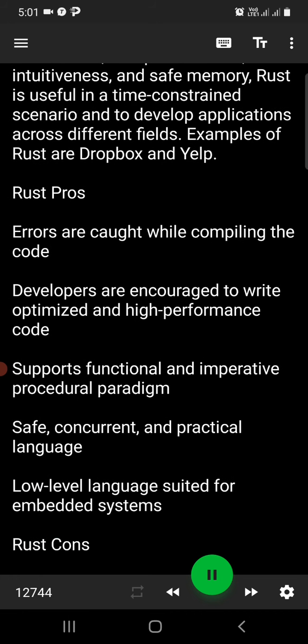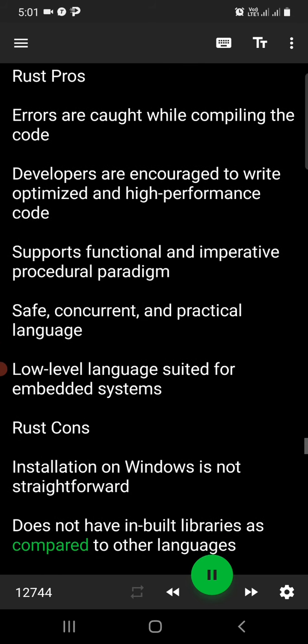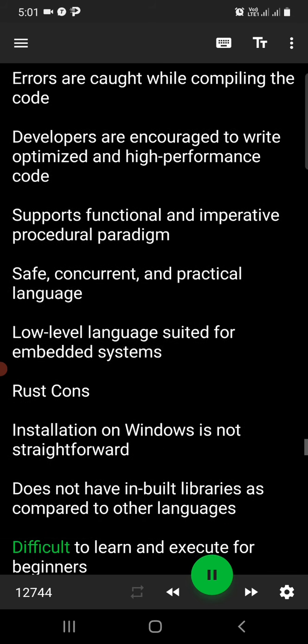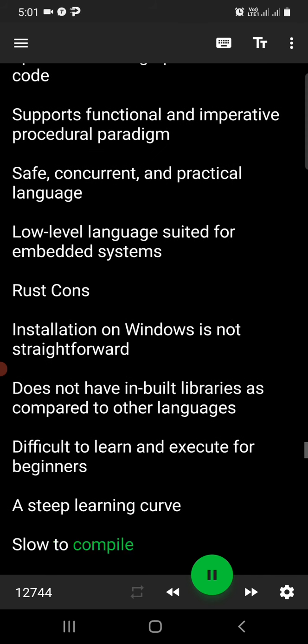Rust cons. Installation on Windows is not straightforward. Does not have inbuilt libraries as compared to other languages. Difficult to learn and execute for beginners. A steep learning curve. Slow to compile.